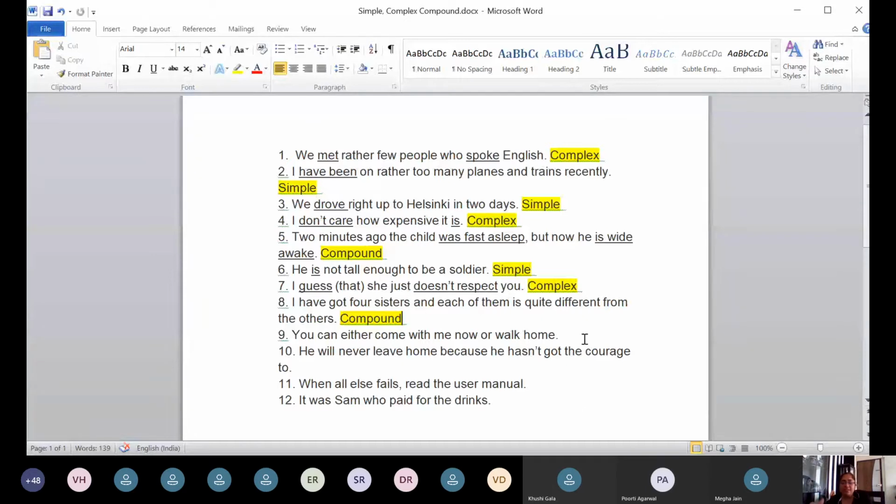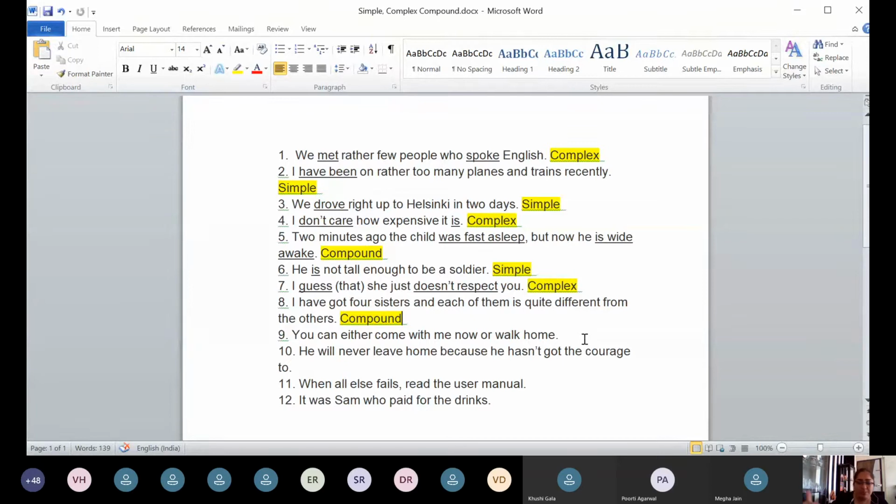Now, I will add something more to what Purti has said. Purti has rightly identified that this is a compound sentence with two main clauses. But I would say here that the conjunction here is not just or. The conjunction here is either or. So that is the conjunction here. And if either or is the conjunction, you can come with me now is the first main clause. You can walk home is the second main clause. Now, you can is common to clause 1 and clause 2. That is why you can comes in both the clauses.